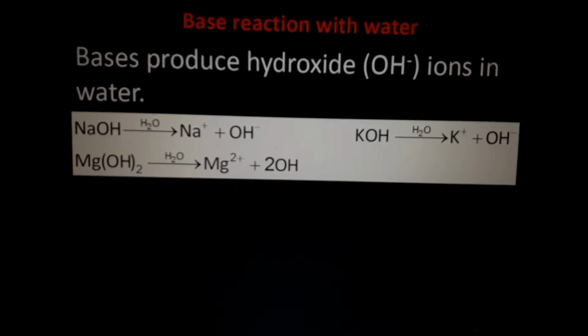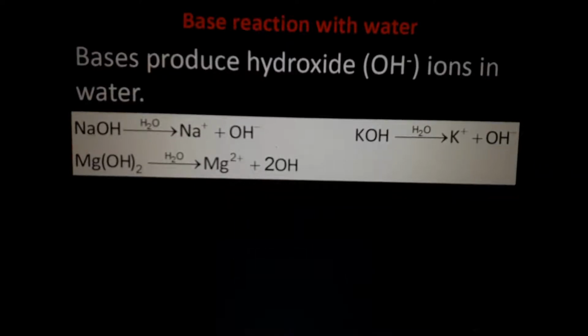Or we can say the bases are such things which release OH minus or produce OH minus ions. See, bases produce OH minus ions, or hydroxide ions are formed in water. See, NaOH plus water gives sodium plus hydroxide. Magnesium hydroxide plus water will give magnesium plus 2 hydroxide OH. Potassium hydroxide plus water will give potassium plus hydroxide.